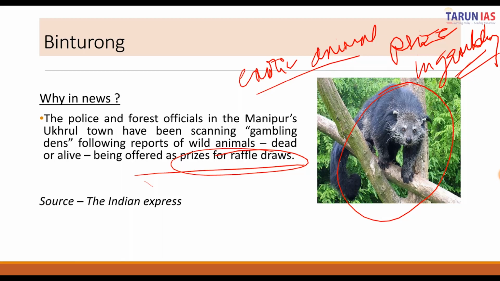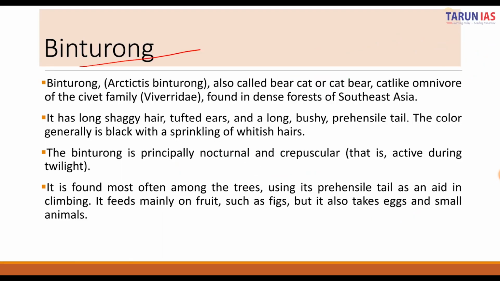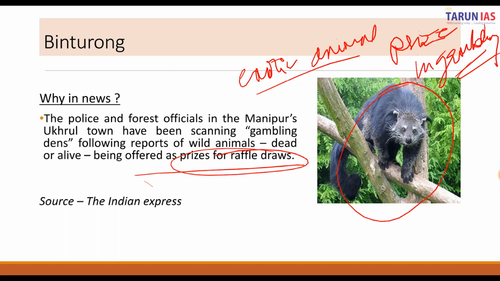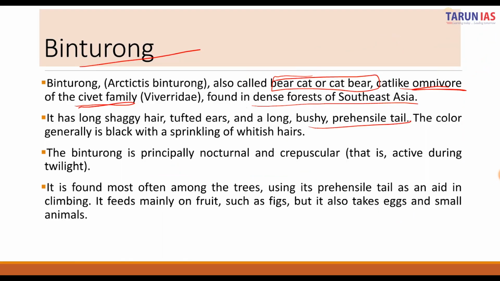So therefore, the Binturong has come into the spotlight. Now, the Binturong is commonly known as the bear cat or cat bear. It's a cat-like omnivore that belongs to the civet family, and it is found in the dense forests of Southeast Asia. It has long shaggy hair and tufted ears. If you look at the tail, it has a long shaggy prehensile tail and the ears are tufted. The color is generally black with a sprinkling of whitish hair.